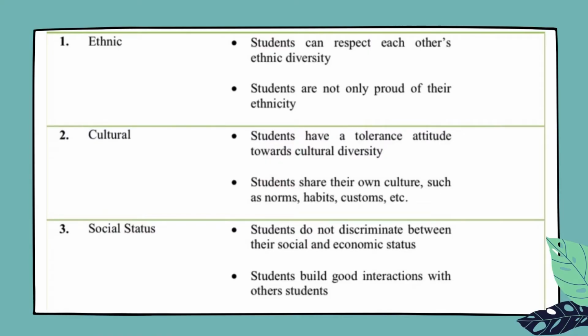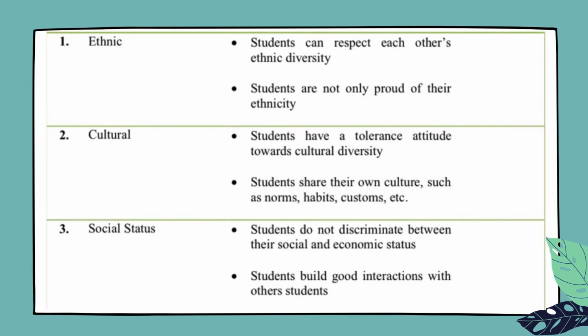The first aspect is ethnic. Here are the indicators. First, students can respect each other's ethnic diversity, and second, students are not only proud of their ethnicity. The second aspect is cultural. Here are the indicators. First, students have a tolerant attitude towards cultural diversity, and second, students share their own culture, such as norms, habits, and customs.